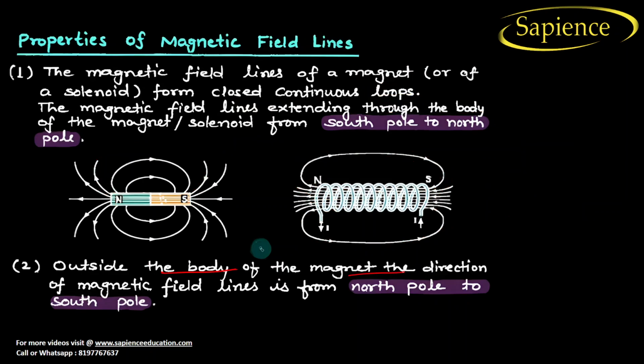Outside the body of the magnet, the direction of the magnetic field lines is from north to south pole. See here, outside it is from north to south. It will start from north and enter the south. But inside it will go from south to north pole. So outside, the magnetic field line is from north to south, and inside the magnet it will come from south to north pole.